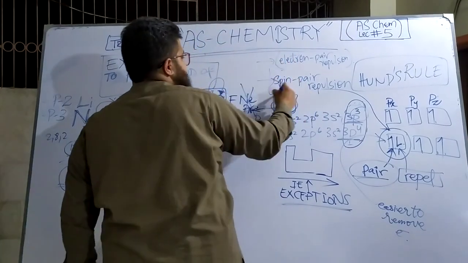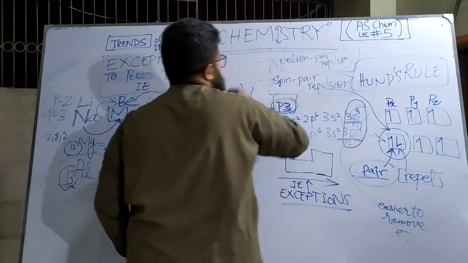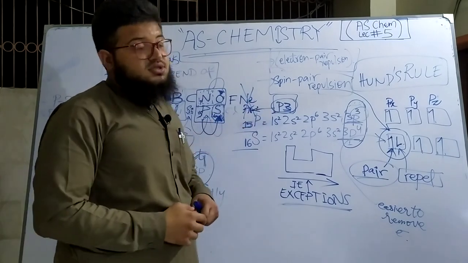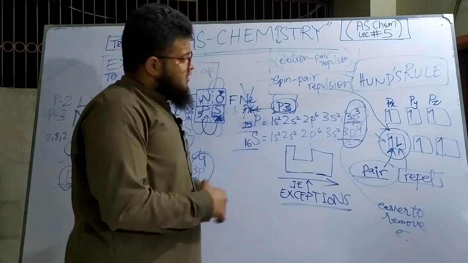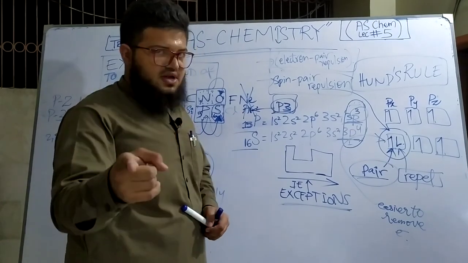And this key term has the marks. You can use either of these two terms in your answers, but you must use them because these terms carry the marks. That's it. In the next video, we are going to talk about the successive ionization energies.